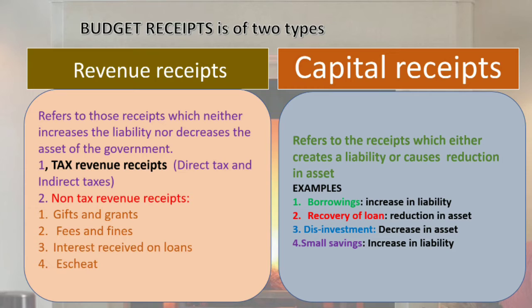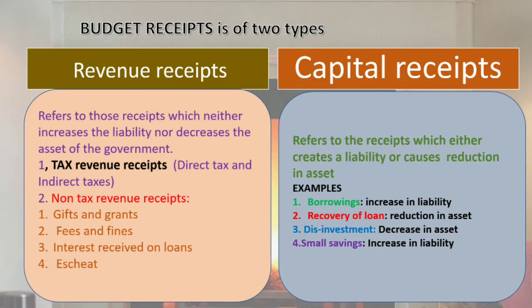Non-tax revenue receipts means receipts except taxes. There are so many receipts, such as fines when you have a challan by the government, fees you give for a passport or for a license, and gifts and grants the government gets from other countries. When the government gives loans, it gets interest. What do you mean by escheat? The last one. Escheat means the income earned from the property of a deceased person who does not have any legal heir, that person is dead, and that person's property is under the government now.